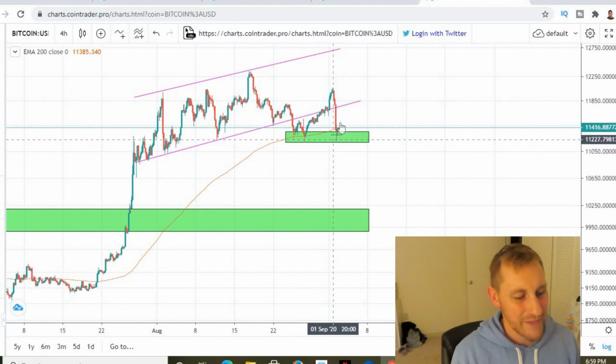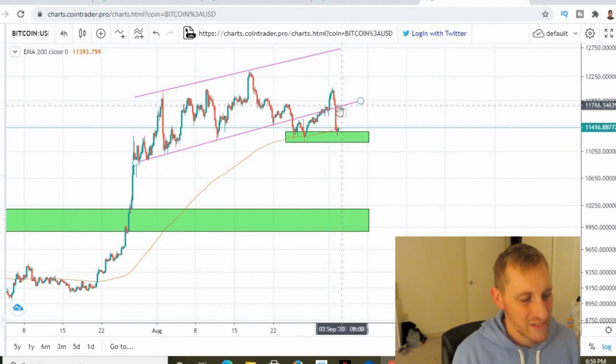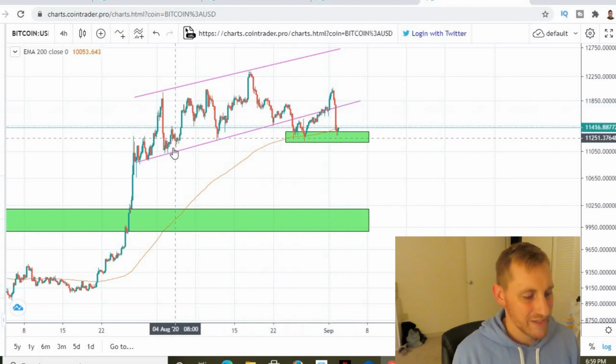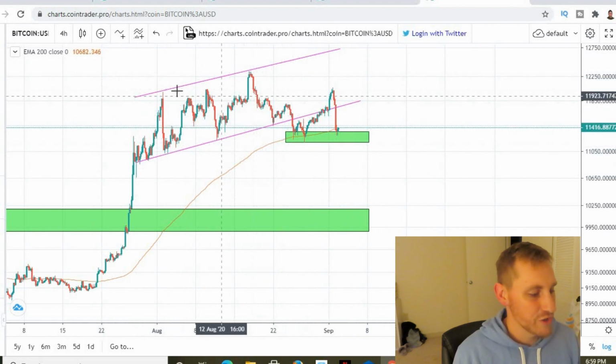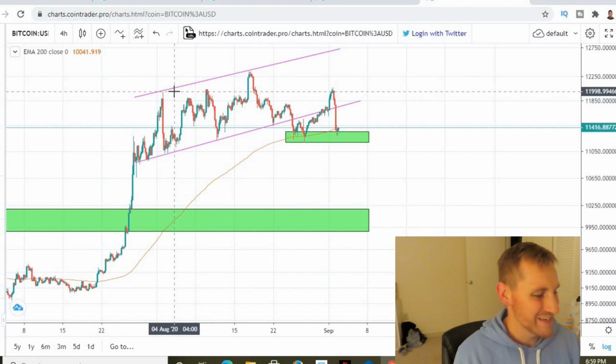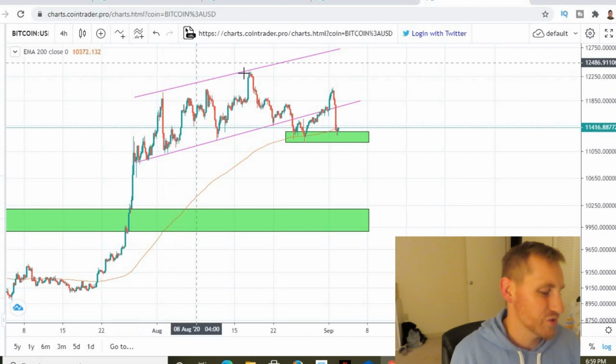I do see us getting a bounce here, maybe to the top of this ascending line here, which is a support when we're in this channel. We could be kind of going back into an ascending triangle, it kind of looks like, but we'll take a look at that in tomorrow's video. That's just a quick Bitcoin update.